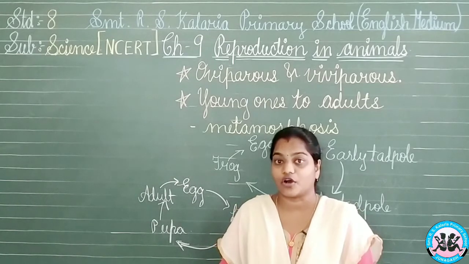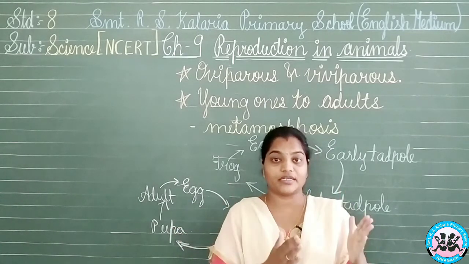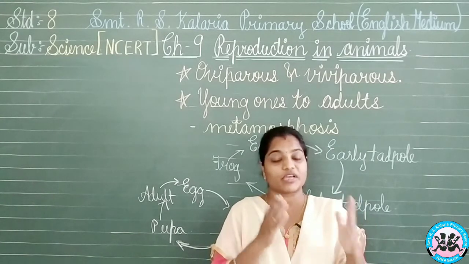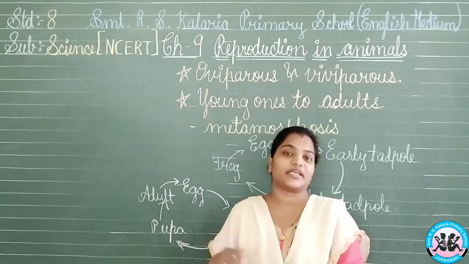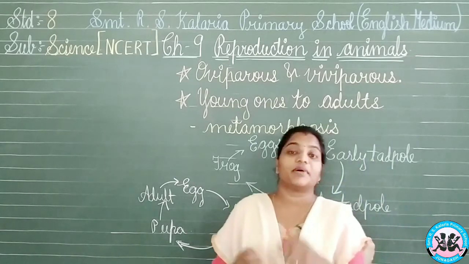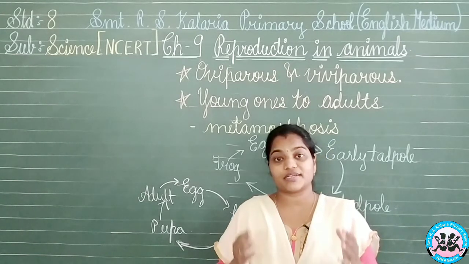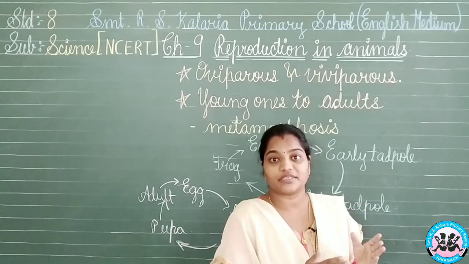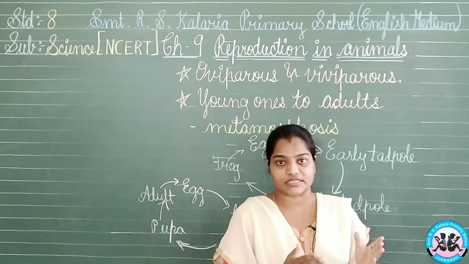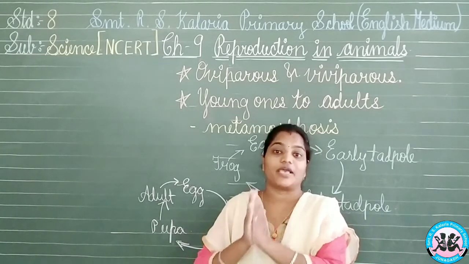The example we have is the frog. They will look different from the adult one. When they are a child or a small one, they will look different, and when they are adult, they are totally different. In the same way, we have the butterfly also, and the moths also. What is different over there? When they are small, they are something different. They could not even fly, yes. And when they are adult, they are able to fly.